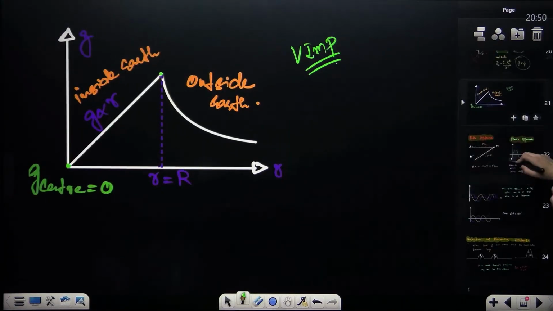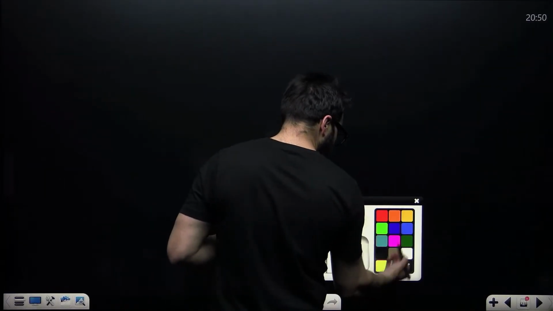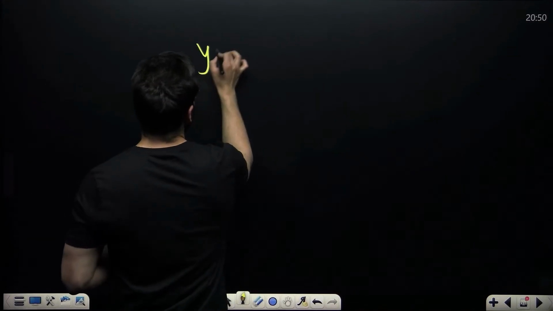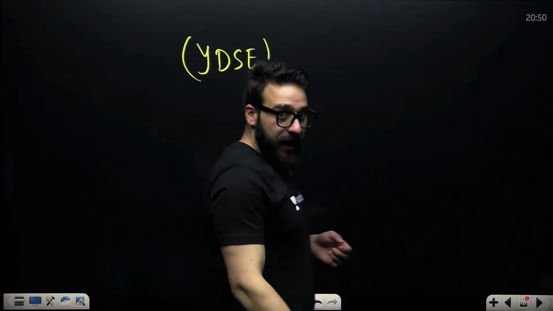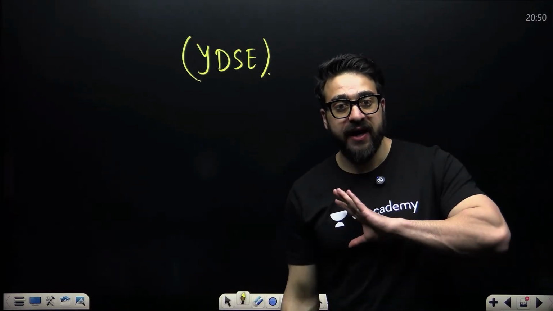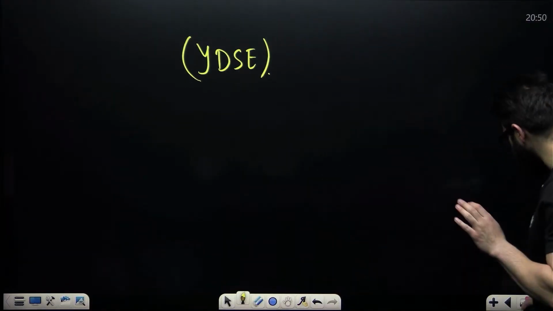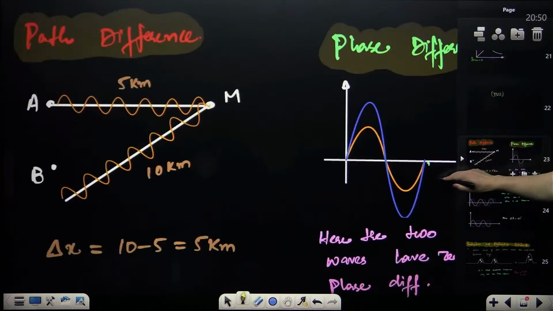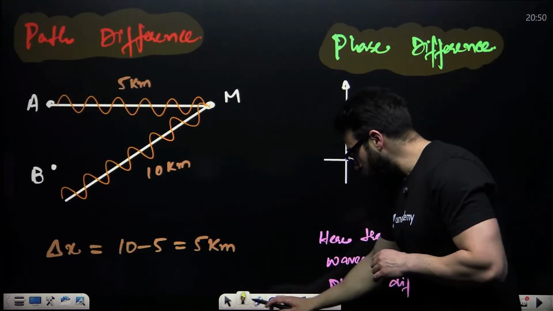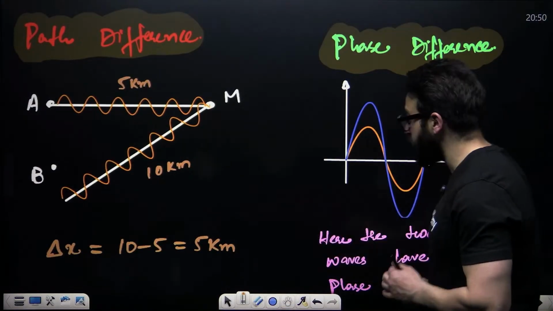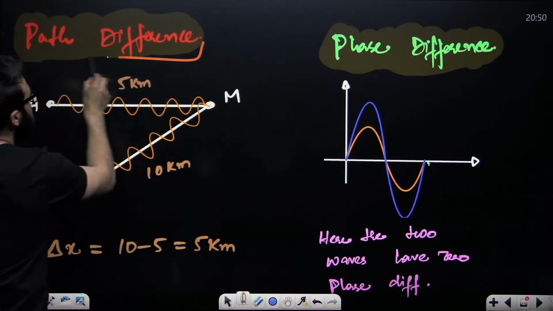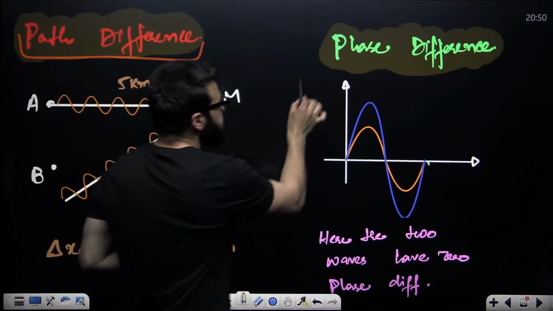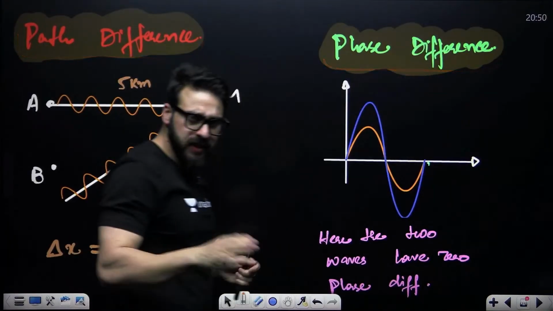Now, guys, let's move on to the next topic, the most important topic, that is what we call YDSE, Young's double slit experiment. Acceleration due to gravity, its cases and problems I'm done with. Before moving on to Young's double slit experiment, you should understand what path difference means and what phase difference means.